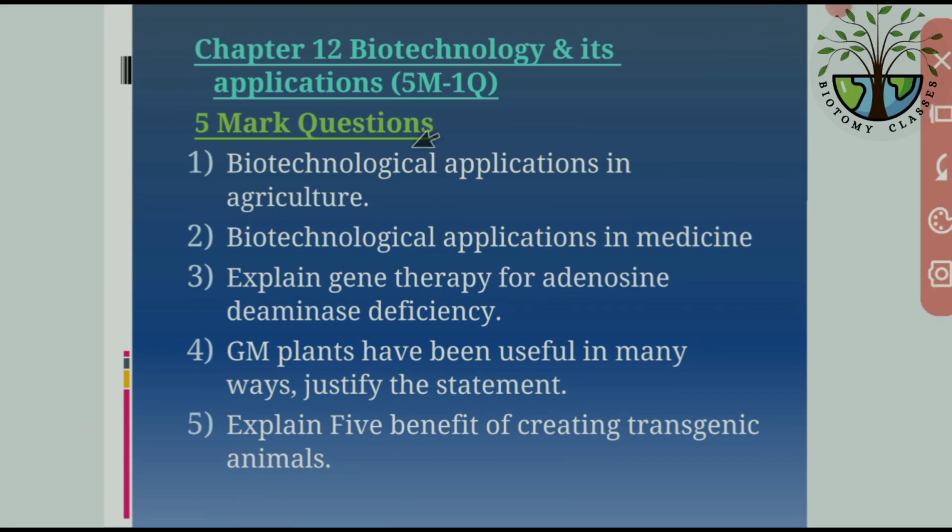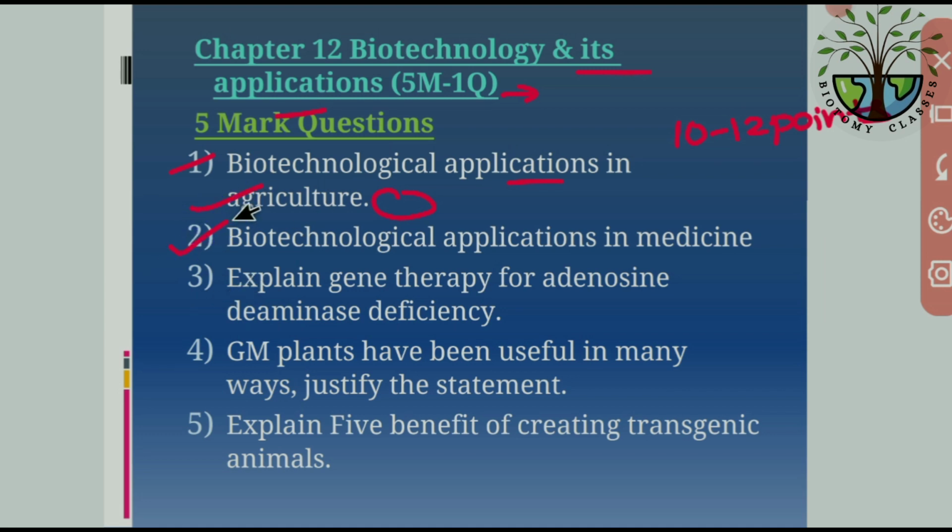Next, chapter number 12, that is biotechnology and its applications. In this chapter we will only discuss 5 mark questions, because this chapter only carries 5 marks. The first question is biotechnological applications in agriculture. We have to explain at least 10 to 12 points from this question, because they ask the biotechnological applications in agriculture.